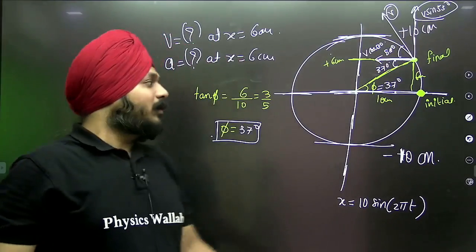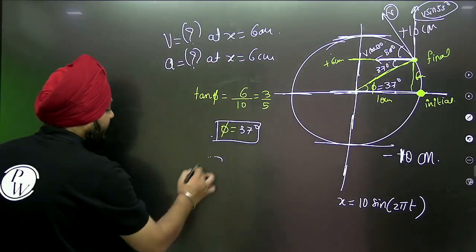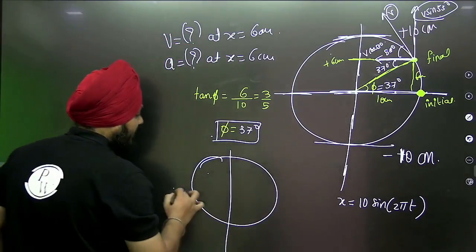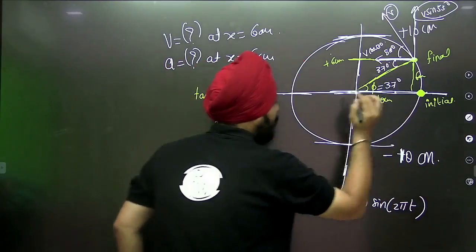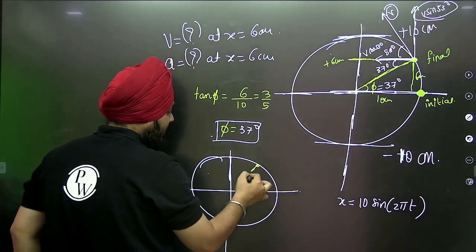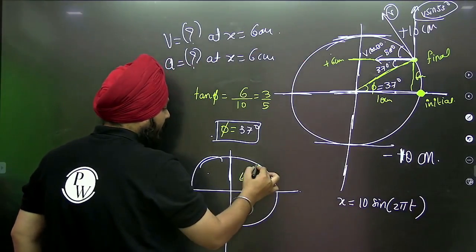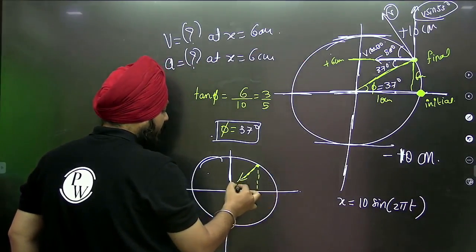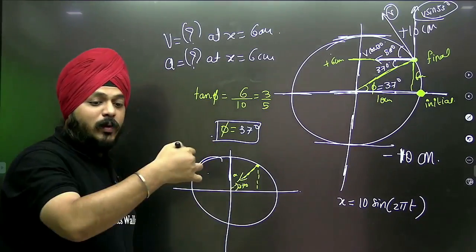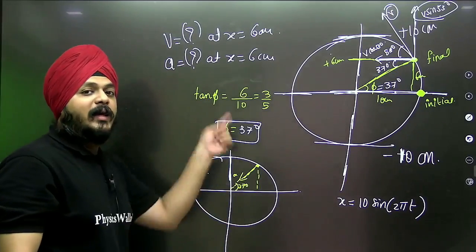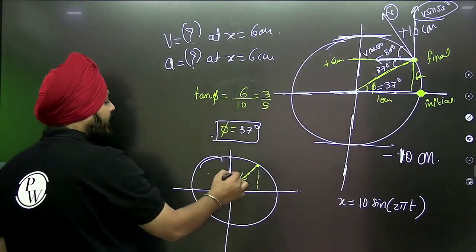See, now acceleration, the radius is 10, this is 37. Now acceleration always acts towards the center and it is moving on the circular path, so we can compare it to the centripetal acceleration.